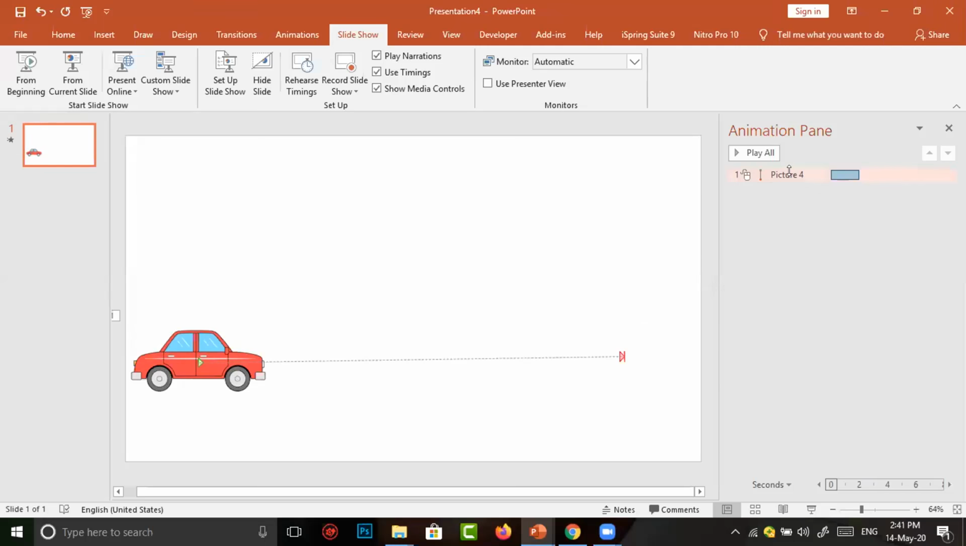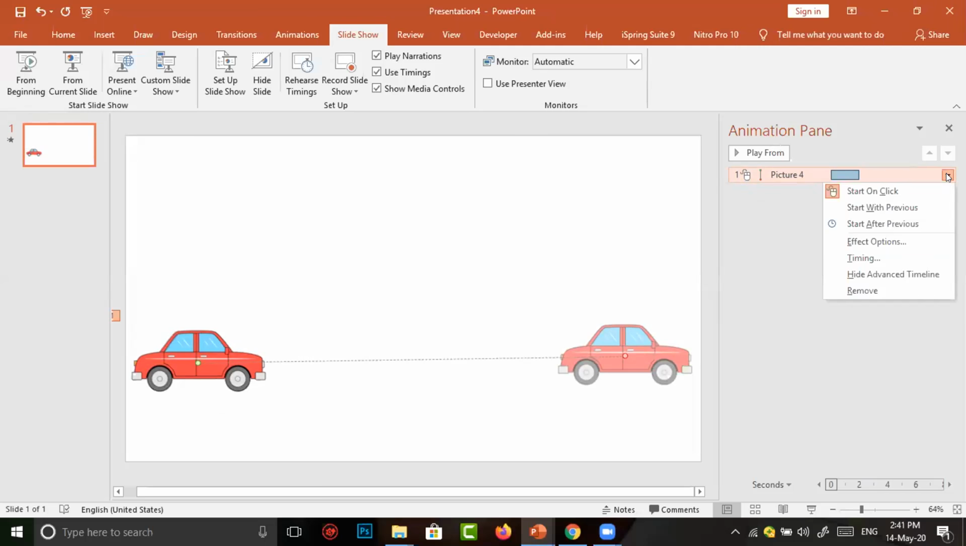Now in the Animation Pane, a small number 1 is there. 1 means the animation begins when I click the mouse on my computer. But I want to change it. A small down arrow is there. I click on the down arrow. Many options are there, in which now I want to select Start With Previous. Start With Previous means the animation begins along with the previous one that appears in our presentation. Now I click on Start With Previous.